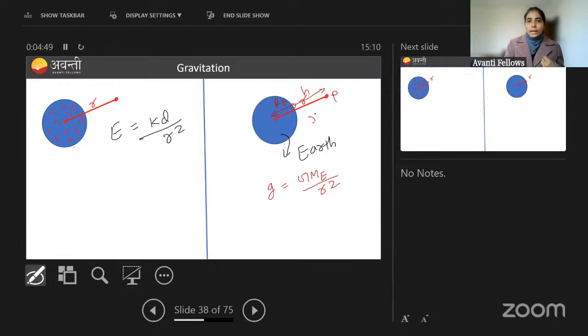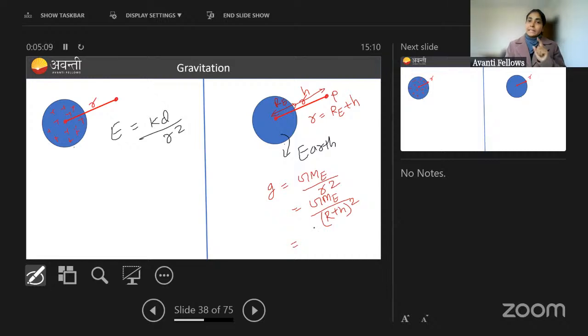So small r can be written as Re plus h. Here we will see it like this: G Me by capital R, that is radius of Earth, plus height of that point from the surface, whole square. We often see this formula. So this is the formula.